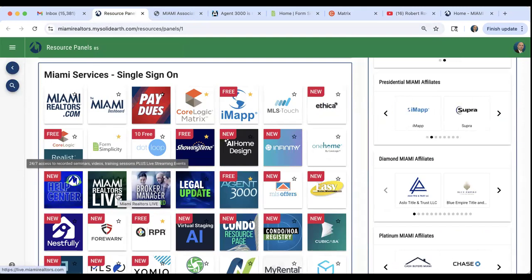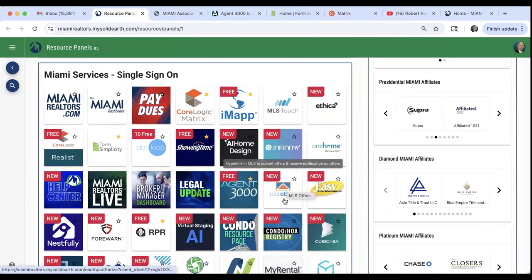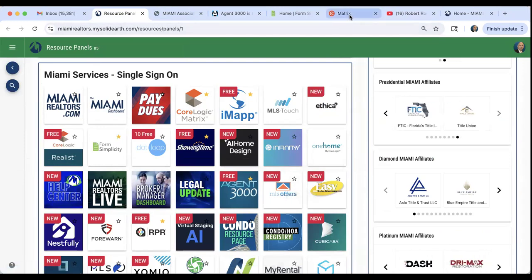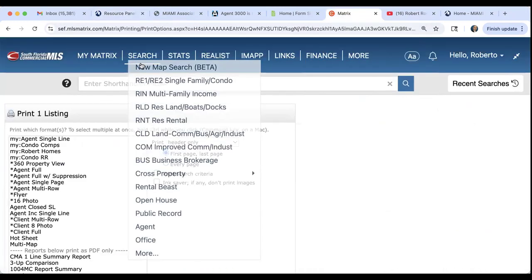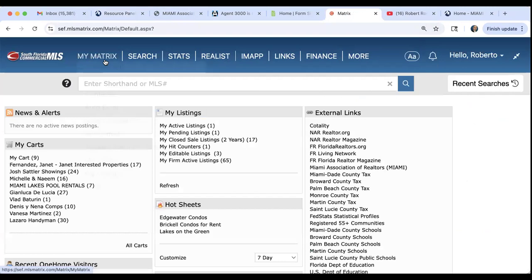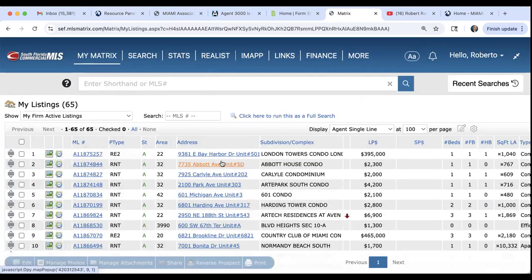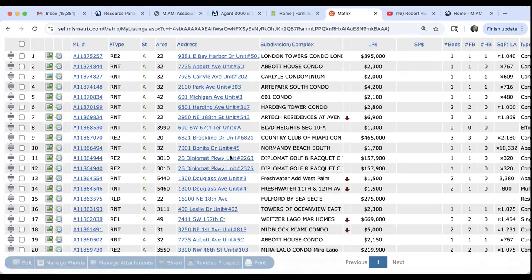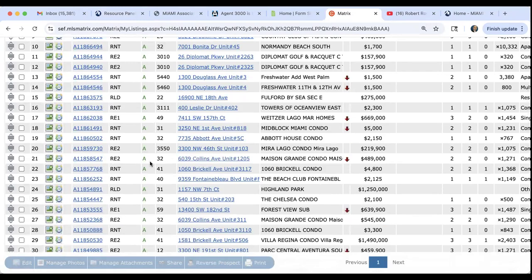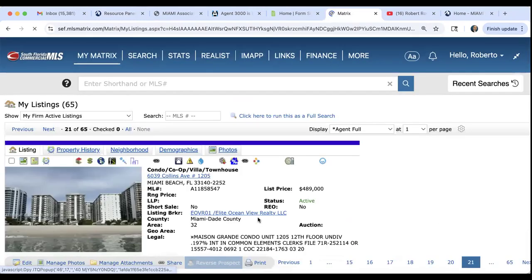All right. Now, MLS offers. How many of you have seen in the MLS on a listing in the broker remarks where it says submit all offers through MLS offers? Or perhaps you have talked to a listing agent that says, please submit all offers through MLS offers. I know some of you have seen it. So let me go ahead and show you what that means.